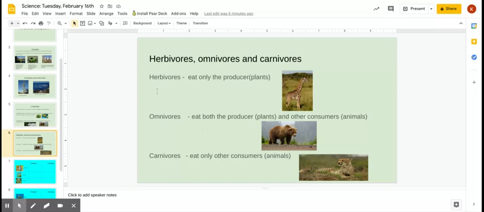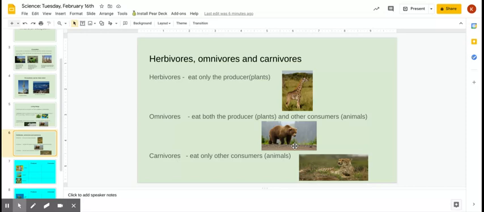If you're a consumer who is an herbivore, that means that you only eat the plants, which remember are called producers. So a giraffe would be an example of an herbivore because they're only eating the leaves of the trees. They're eating the producers, or the plants. If you're an omnivore, that means that you eat both the producers, which are the plants, and other consumers, which means other animals.